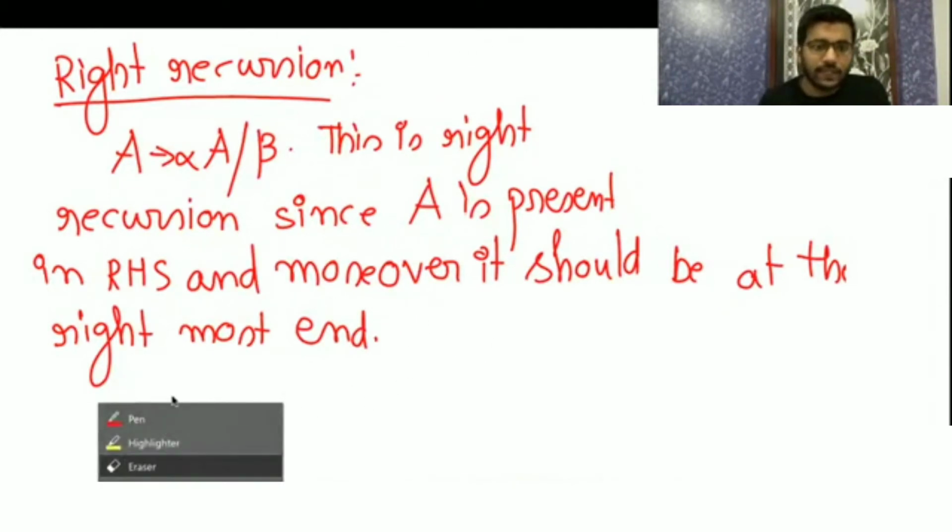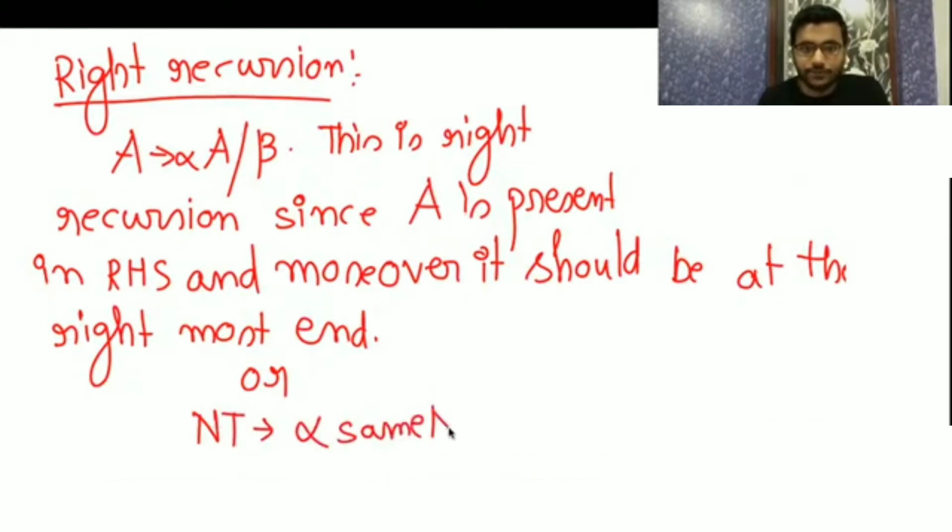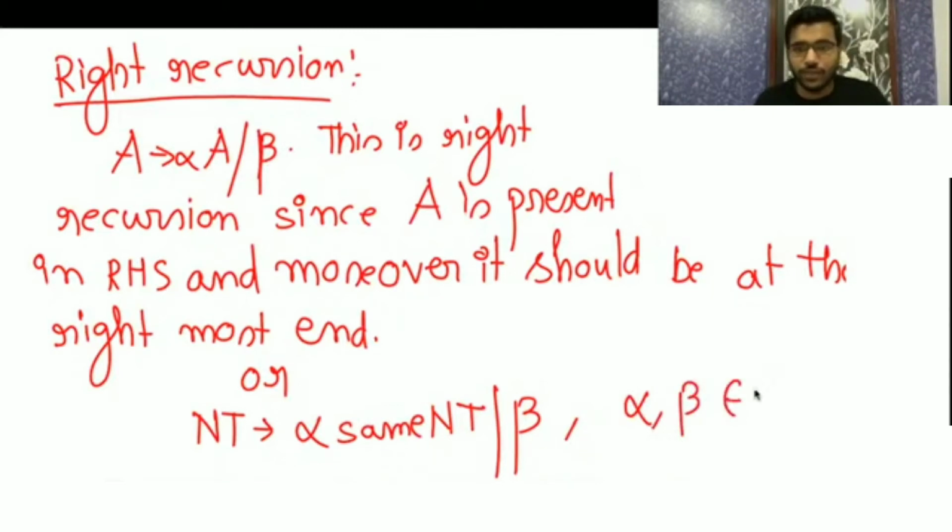Or you can say that in another way, the syntax of that is: non-terminal derives alpha, same non-terminal, beta. This is your beta. Here also alpha and beta belong to any combination of variables and terminals star.